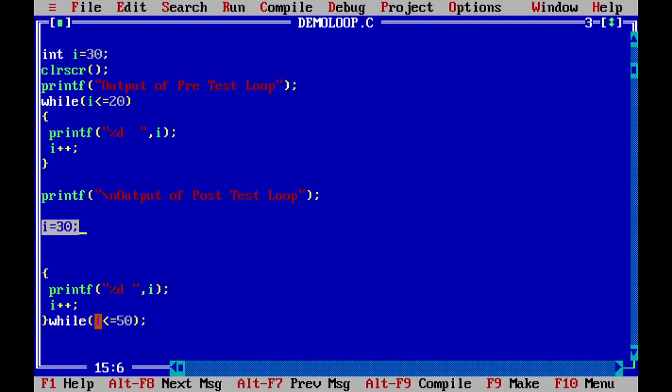I have checked for I less than or equal to 30. Don't forget, this is a pre-test loop, not a post-test loop, because for this while there is no do. It is a while loop only, and all while loops are pre-test loops, not post-test loops. Only if I write a do here will it now be treated as a do while loop. Make sure you understand this particular point.